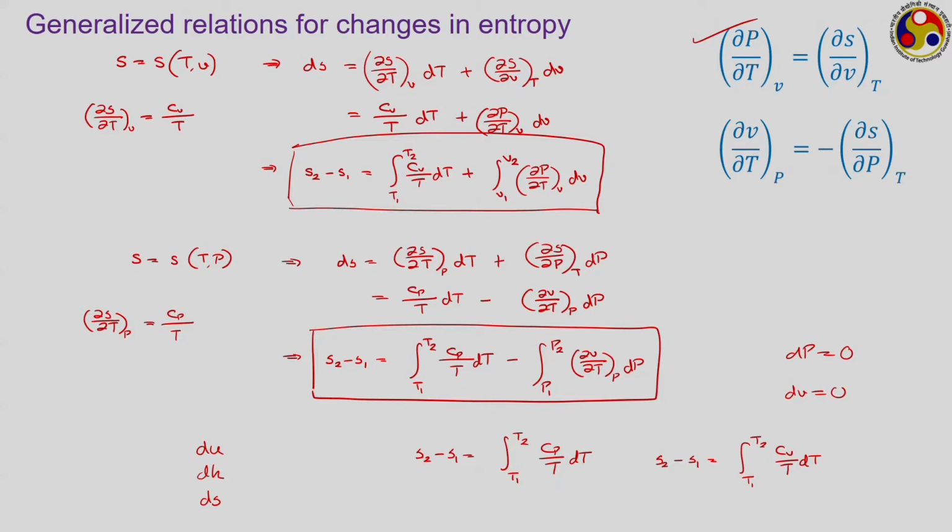Let us try to make use of those expressions for a known PVT relationship. One handicap that we have here is that we do not know too many PVT relationships, because that is something we are going to cover in the next week, where I shall be talking about the properties of pure substances. But one PVT relationship that you definitely know is the ideal gas equation of state, which is PV equal to RT. Let us try to make use of this expression to evaluate the changes in specific internal energy, specific enthalpy and specific entropy for ideal gases.